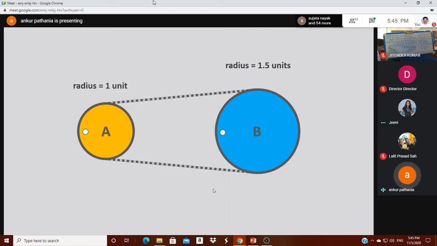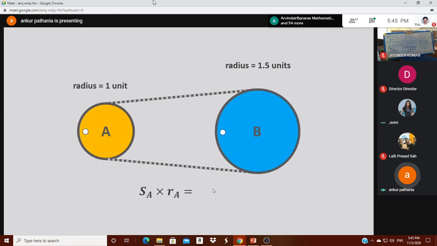Why has this come? Because the lengths of the circumferences of these two circles are in the ratio 2:3. So for every 3 revolutions of circle A, circle B will have 2 revolutions. This activity can be repeated by increasing the number of rotations. At present, the 6th rotation is there for circle A, and for the 6th rotation of circle A, we get 4 rotations for circle B.